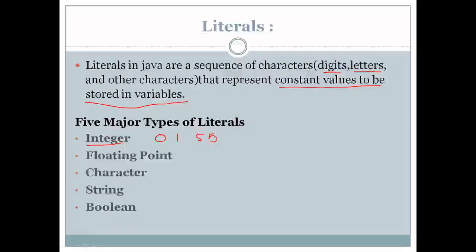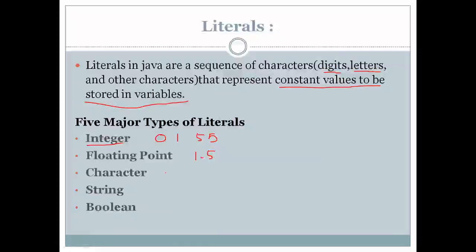So all these whole numbers are said to be integer literals, integer values. Whereas floating point literals represent the fractional numbers, say 1.5, 2.5, 30.5, 80.89 or something like that. All these are called floating point literals. Even exponential values are said to be floating point literals.